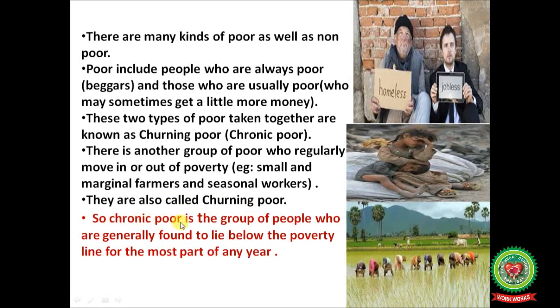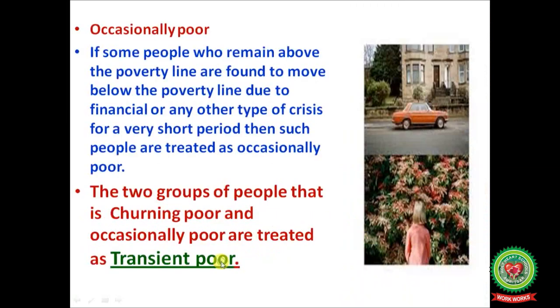So, chronic poor is the group of people who are generally found to lie below the poverty line for the most part of any year. Occasionally poor.